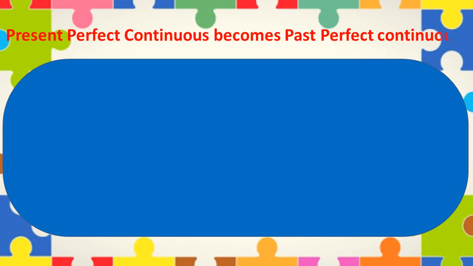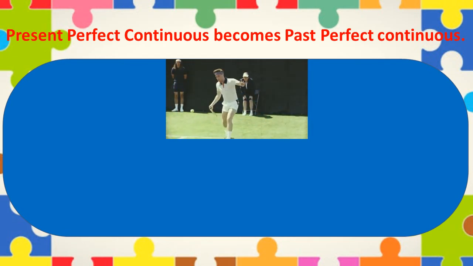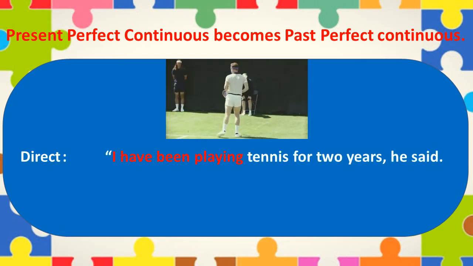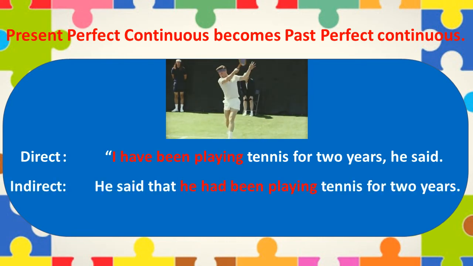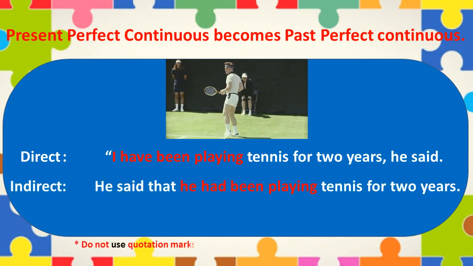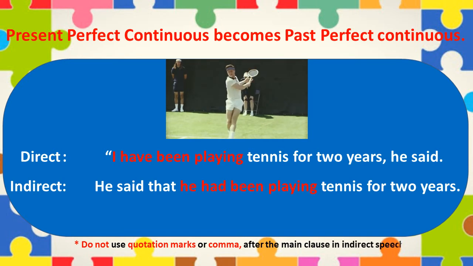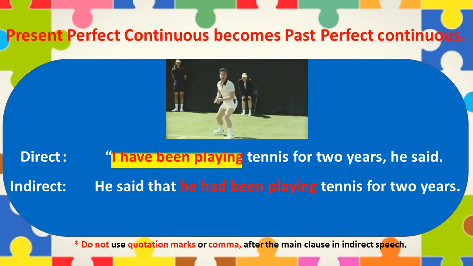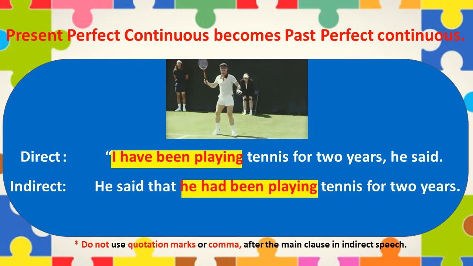Next example is of present perfect continuous into past perfect continuous. In direct speech, the sentence is, "I have been playing tennis for 2 years," he said. In indirect speech, it will become, "He said that he had been playing tennis for 2 years."